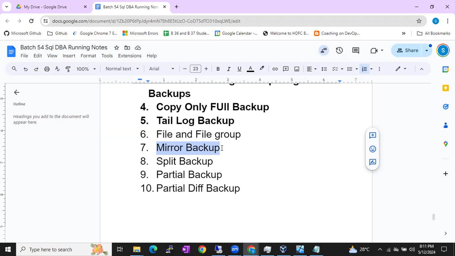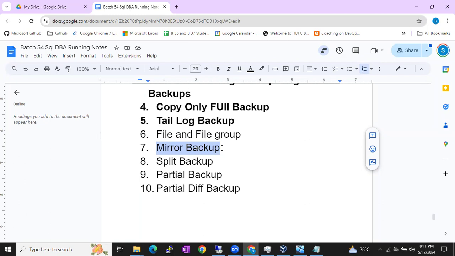But what is the challenge with mirror backups, guys? Storage, the main thing. Two copies. If the database size is big, you are maintaining 2 copies every time. Not only 1 week, you are going to maintain 2-3 weeks or 1 month. So you are consuming double storage compared to a single backup copy. That is the main challenge, guys. That's why we don't use mirror backups at all.